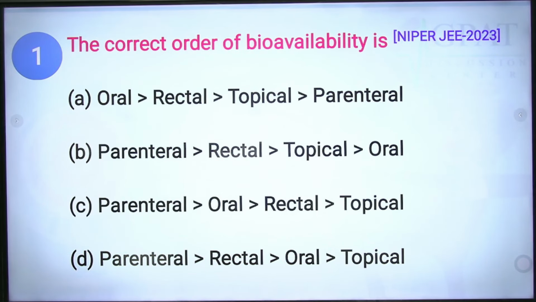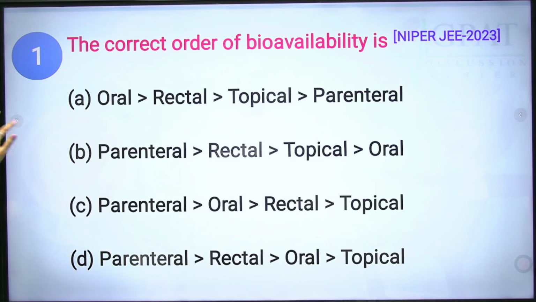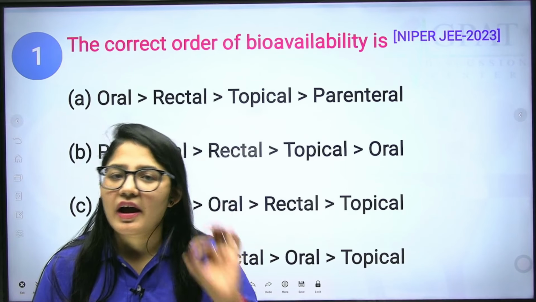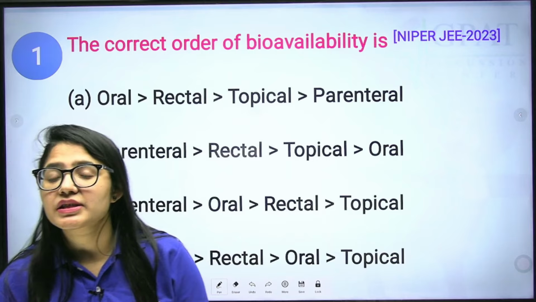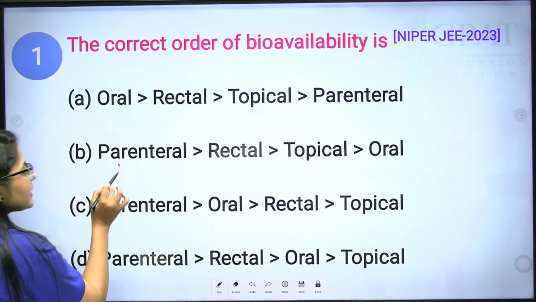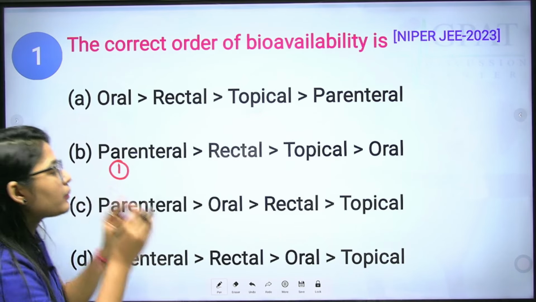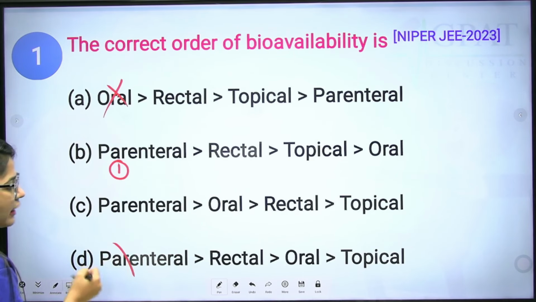The correct order of bioavailability is, this is the previous year question from NIPER JE 2023. No doubt, parenteral has the highest bioavailability, 100%, because it is directly released into our systemic circulation. So parenteral is the first choice obviously. Next we have oral. So oral has more chances as compared to the rectal, because all these two options are now cancelled.